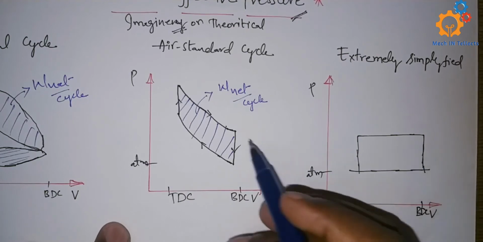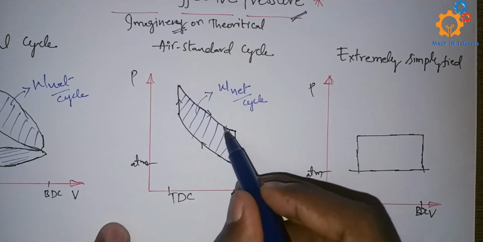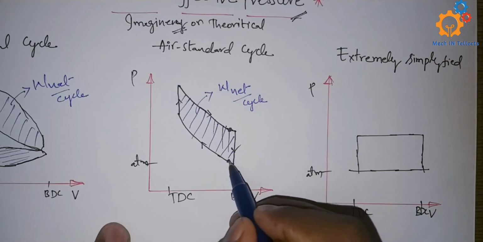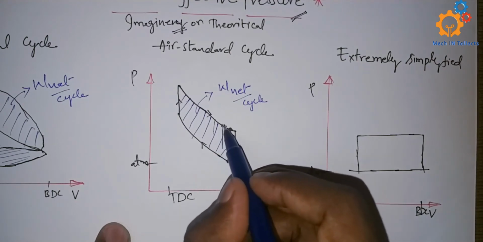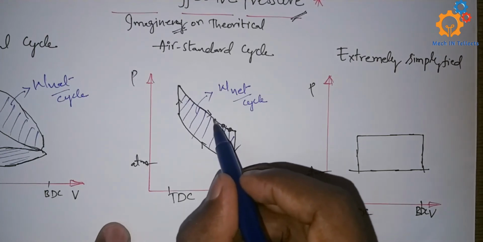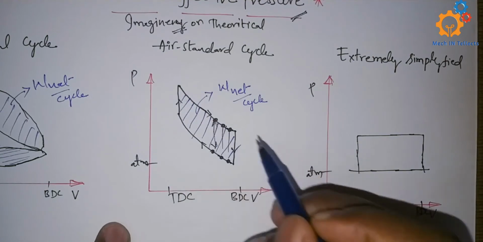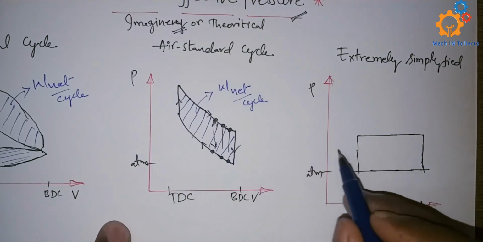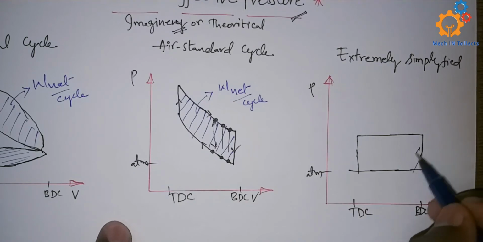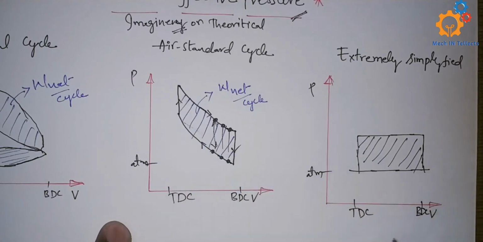In this air standard cycle, there is the pressure difference at this point and this point, here also the pressure difference at this point and at this point, and here also the pressure difference between these two points. So that is how we extremely simplify this into a rectangular box of pressure differences.